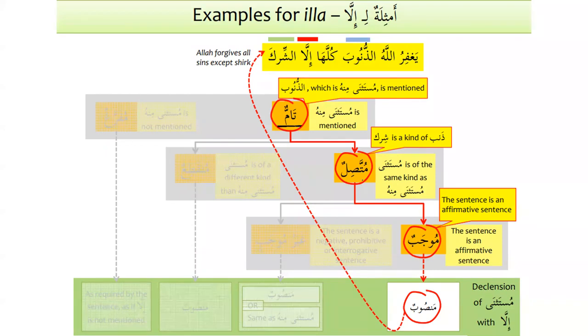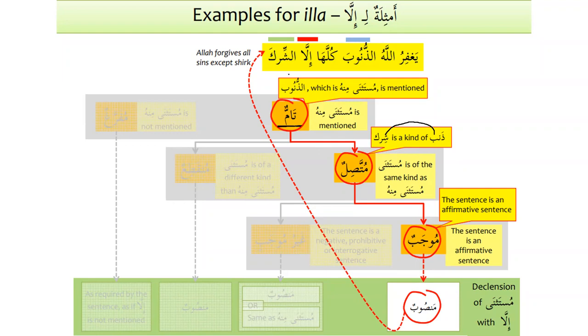Number two, it is muttasilun. Why is it connected, muttasilun? Because shirk is a kind of dhanb, it's a sin. So they are the same kind. And the sentence is affirmative. It's mujabun because there is no hal, there is no la, and there is no hamzatul istifham.